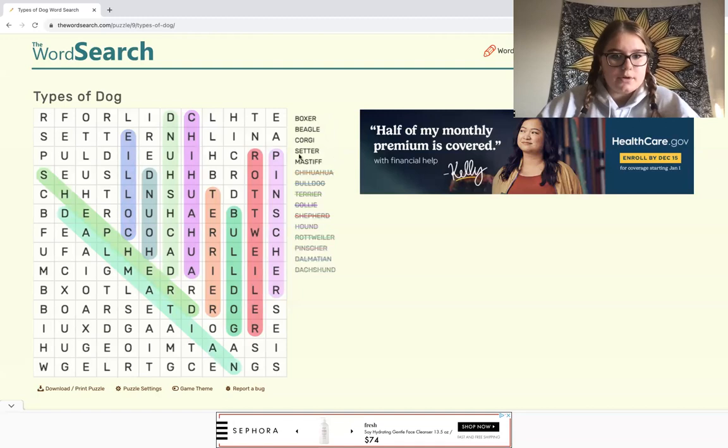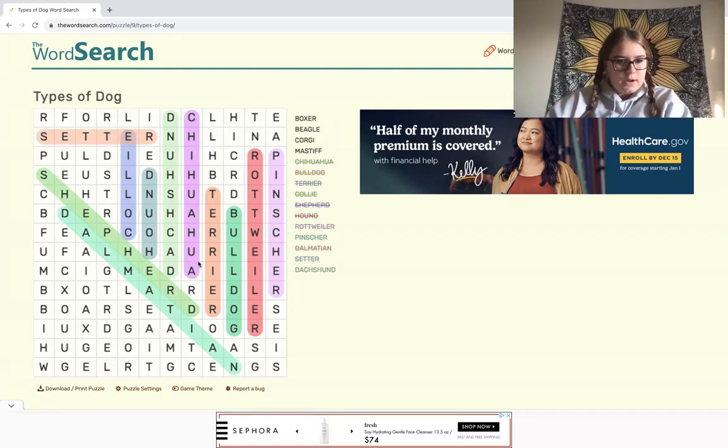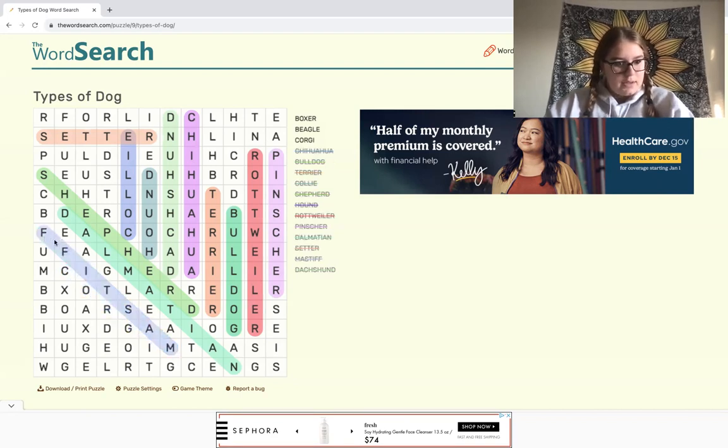So we're just going through this one real quick. And so there's two T's in Setter. Here's two T's. And that's Setter. And Mastiff has double F's, which may be pretty easy to find because I don't know how many words have two F's in them. So here's two F's. Oh, and yep, Mastiff, as well as Beagle right above it. And then we have Boxer and Corgi left. So here's Boxer and Corgi.